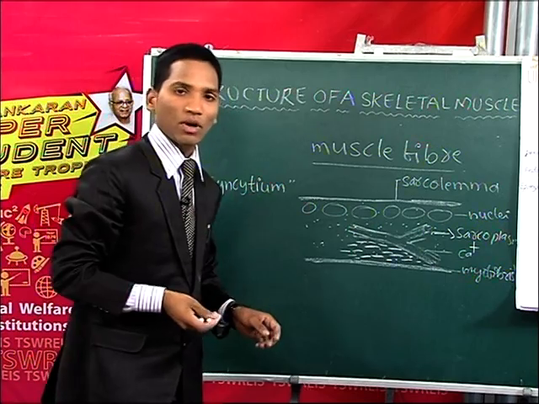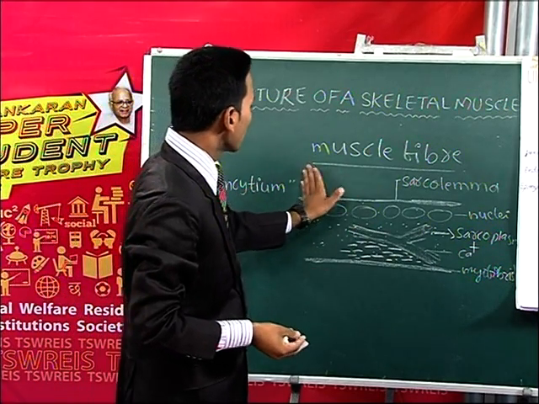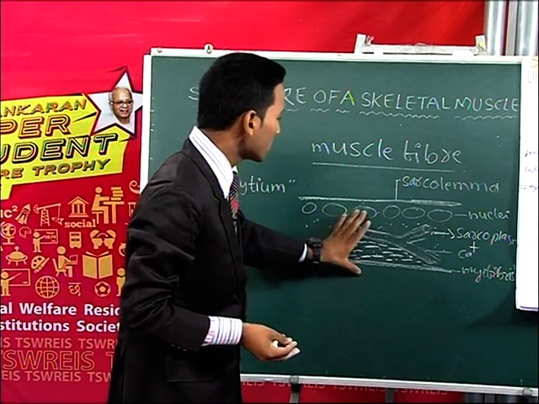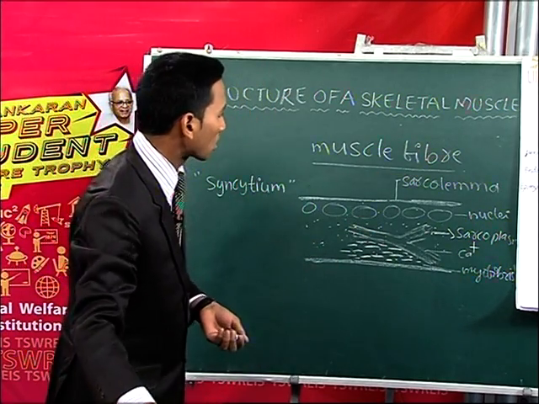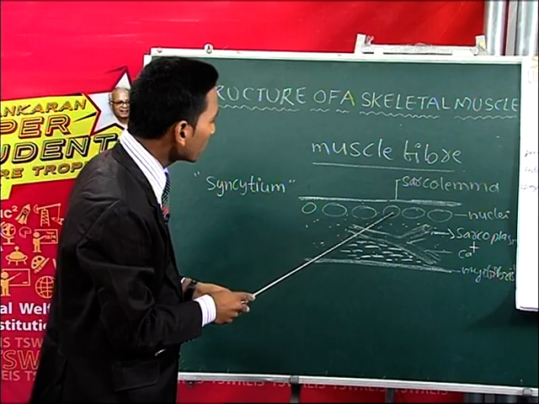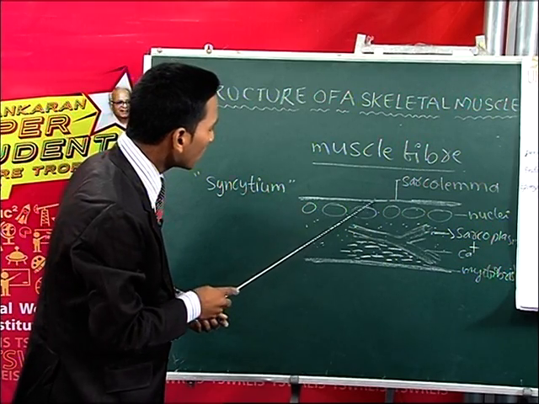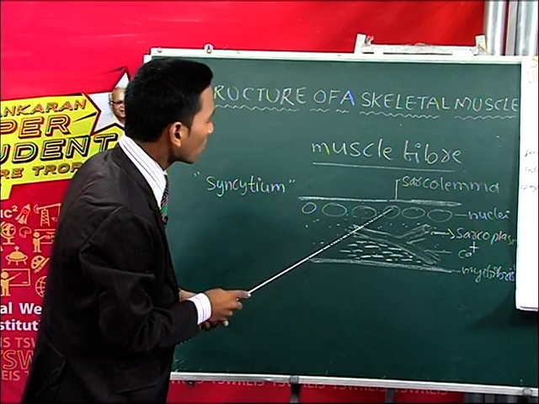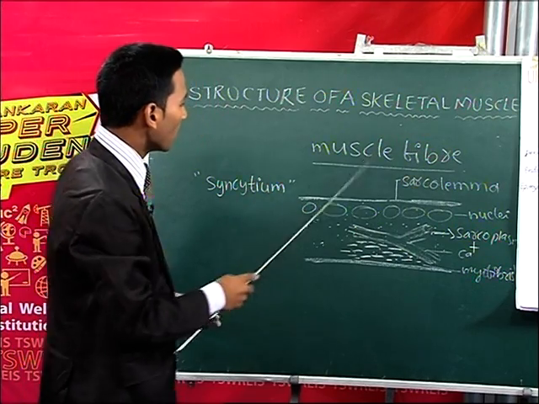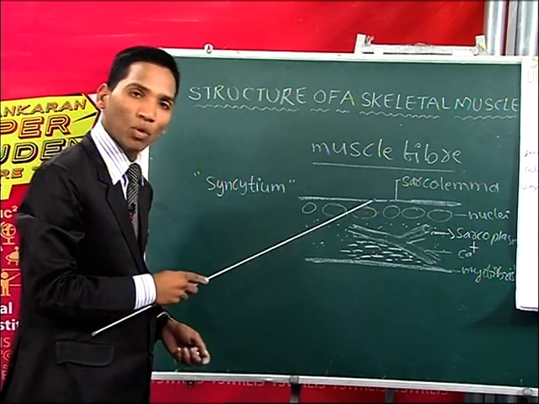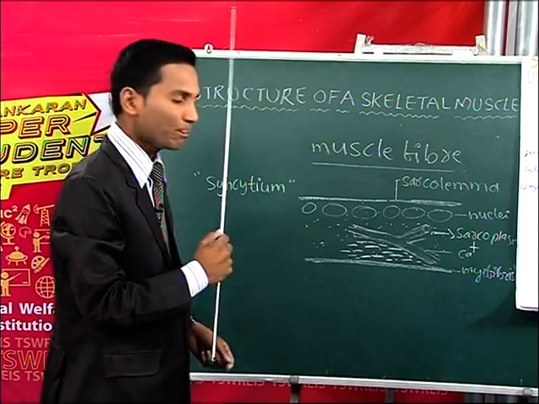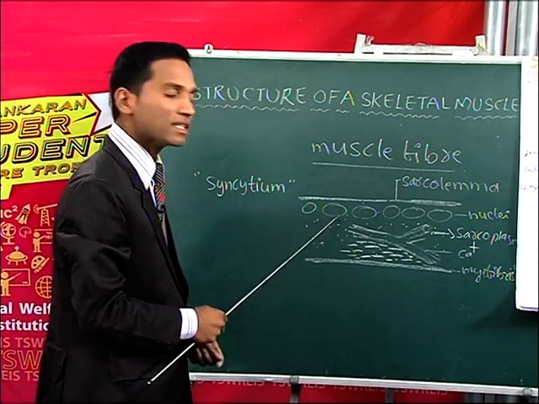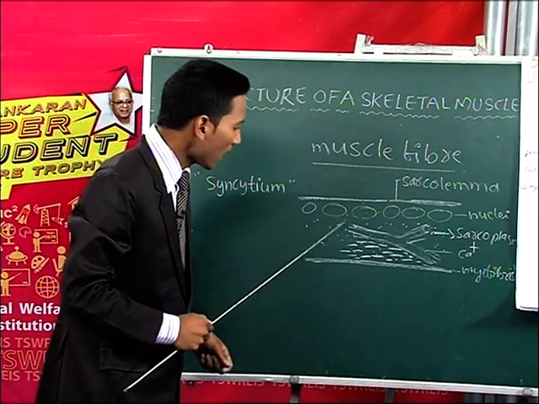Let us discuss one more time. Each muscle fiber is covered by a plasma membrane called the sarcolemma, and the nuclei are present just below it. The muscle fiber is multinucleated, having more than one nucleus, that's why it is called a syncytium.